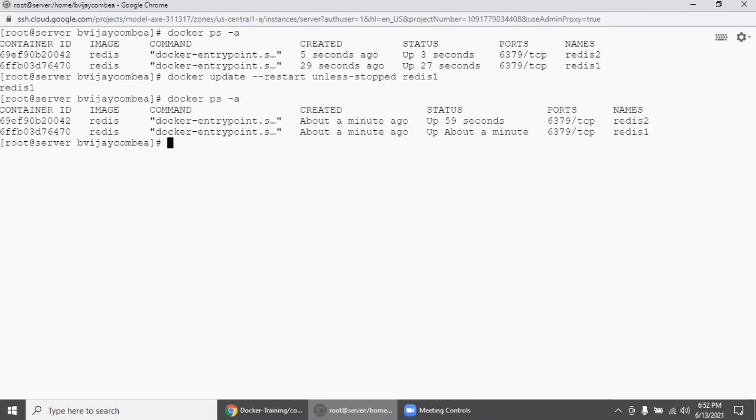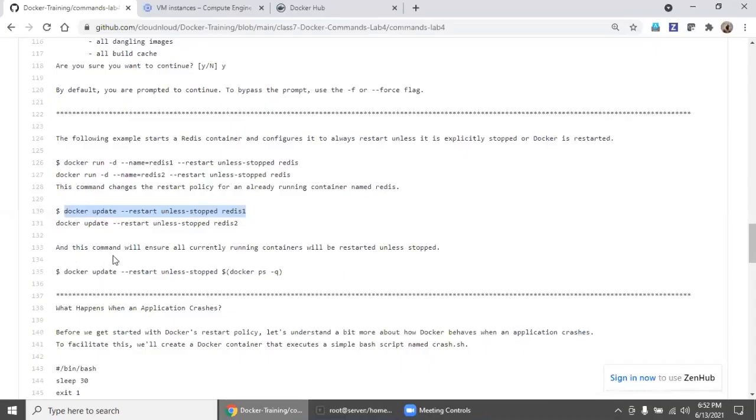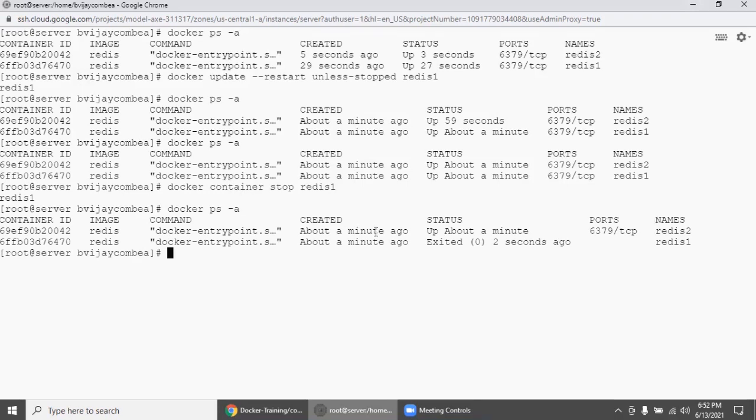So now if you see here, automatically what will happen is, see here. This command will ensure all currently running containers will be restarted unless stopped, right? So we will do one thing: docker container stop redis1. Okay. So we will go here, see here, exited, correct? Can we apply the same command now and you see the difference?